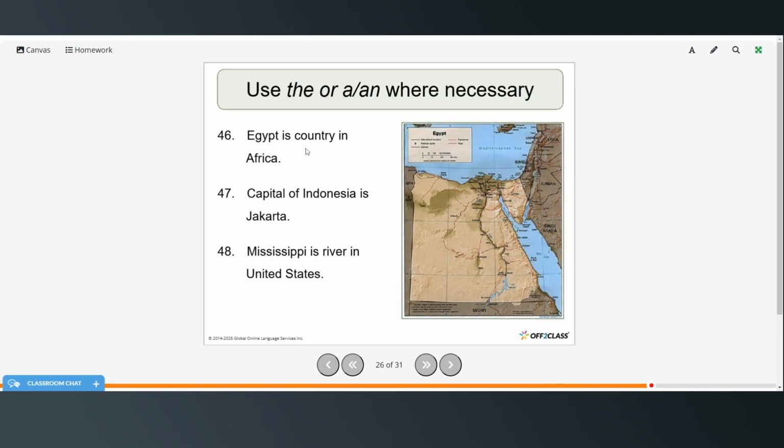Okay, Egypt is a country in Africa. That's fine. Capital of Indonesia is Jakarta, so it should be the capital of Indonesia is Jakarta. Mississippi is a river in United States, so it should be the Mississippi is a river in the United States. Is a river. We also need a right here. So the Mississippi is a river in the United States.